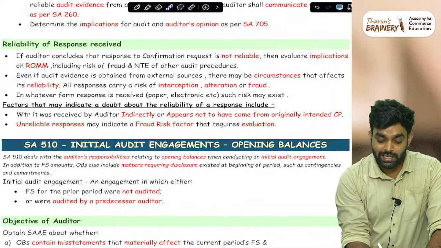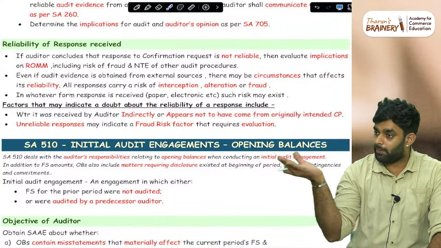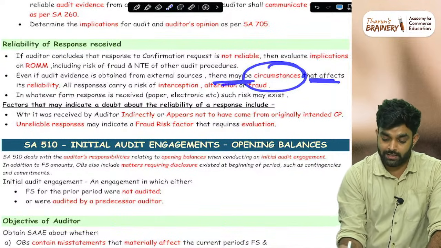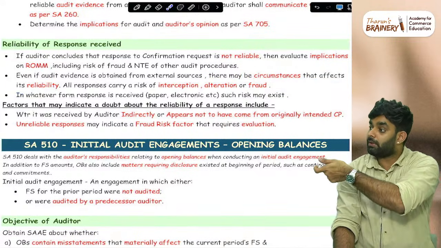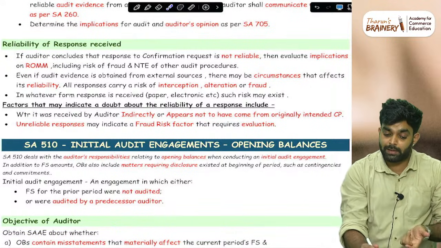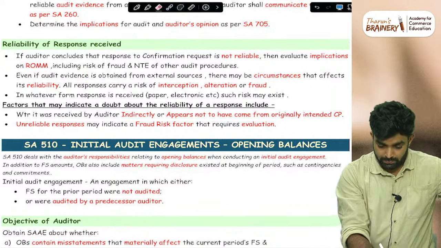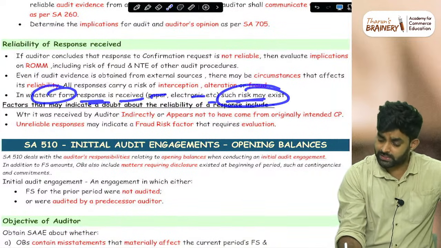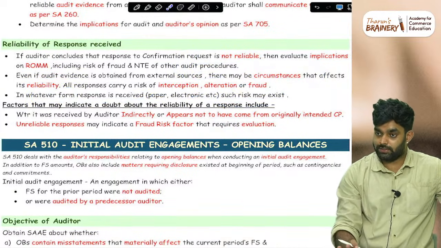So even if audit evidence is obtained from external sources, confirmation coming from external sources, there may be circumstances that affect its reliability. Even though it is coming from a bank, still there may be some circumstances that may affect its reliability. We cannot trust it. In whatever form the response is received, paper or electronic, such a risk may exist. That is called inherent risk. Whatever you do, that risk may exist.